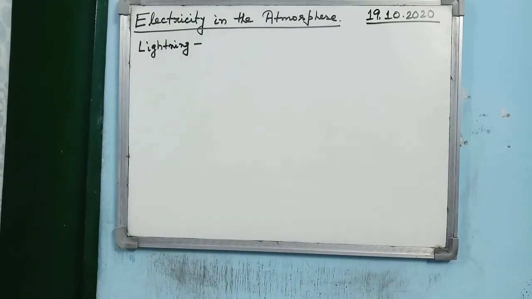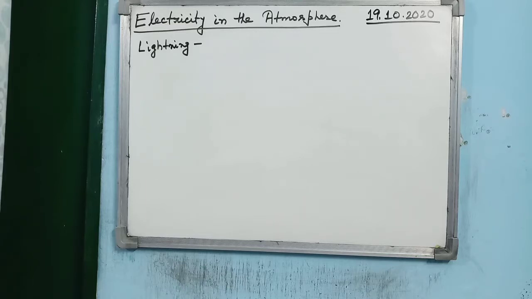So today I am just discussing the last topic of this chapter, that is electricity in the atmosphere. Now electricity in the atmosphere, first it was the experiment done by Benjamin Franklin that I hope you have studied in the lower classes, the junior classes, that kite experiment. What he did, he flew a silk kite into the clouds during a thunderstorm. A metal key was tied to the other end of the string of the kite, and then during the thunderstorm he got an electric shock when he touched the metal key.